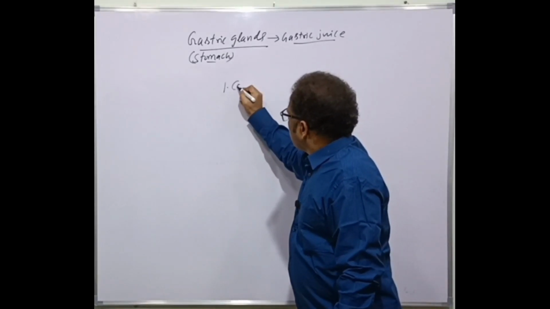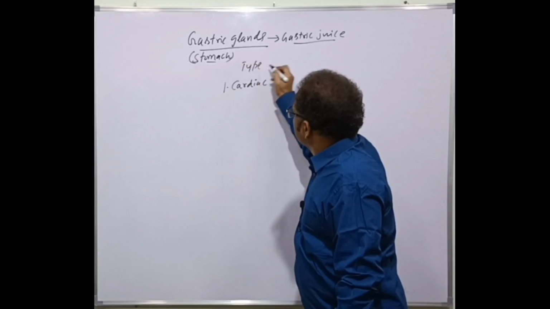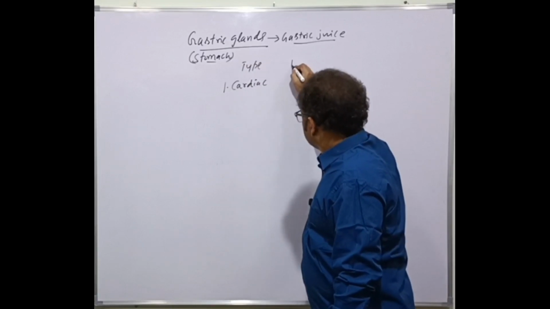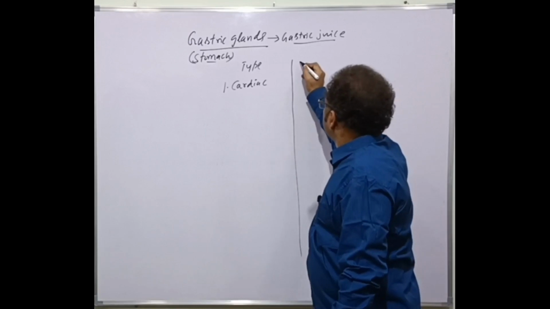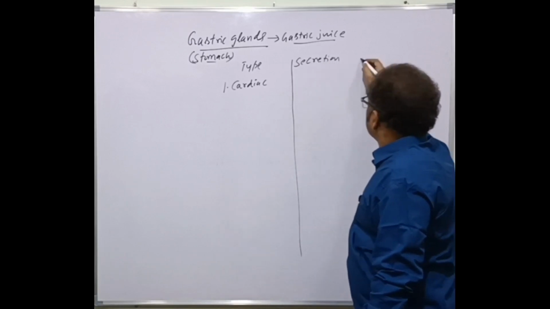One is the cardiac glands, here type, secretion and function.